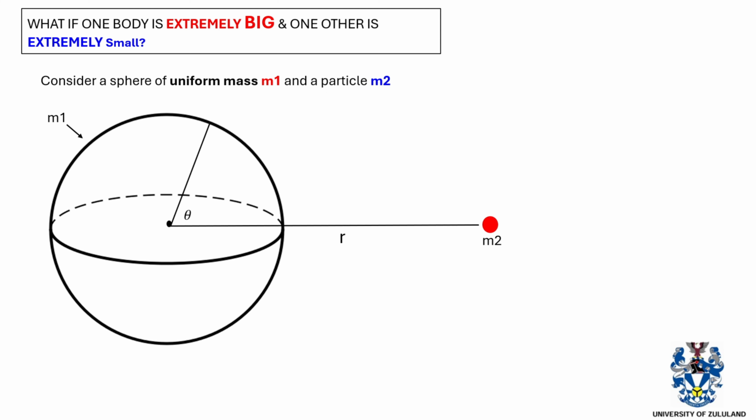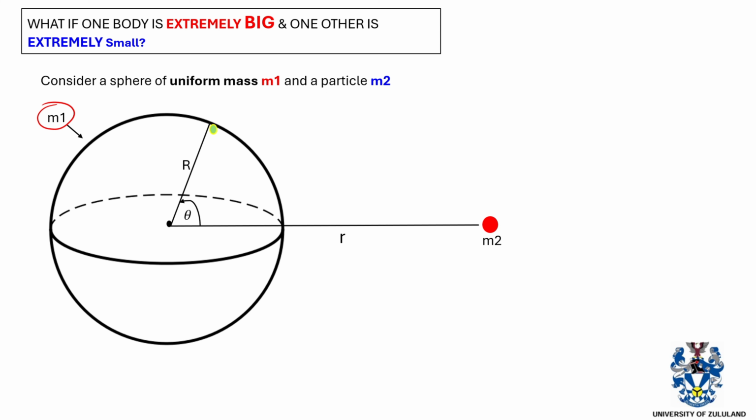We can also define the radius of the sphere to be capital letter R and define the angle here to be theta. So angle theta is basically the angle between small r and capital R. Furthermore, we can talk about the sphere's small portions. Remember that this whole sphere has a mass m1. Now we want to evaluate the gravitational force exerted by this sphere on this small red particle.